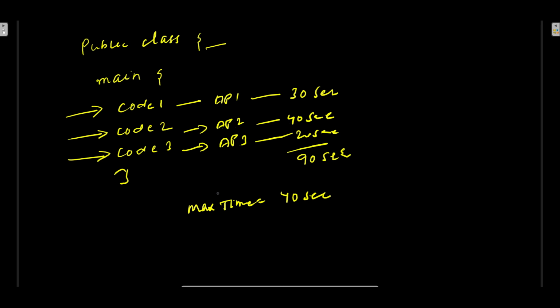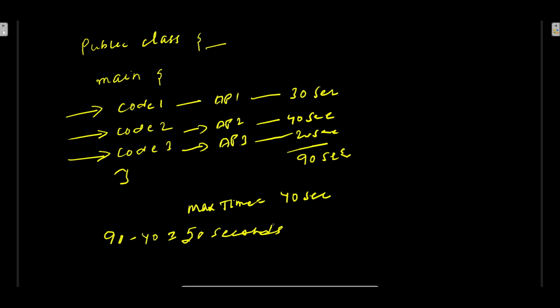That is the benefit of writing the asynchronous way. So how much time saving do you have? If you look, 90 minus 40 is equal to 50 seconds.